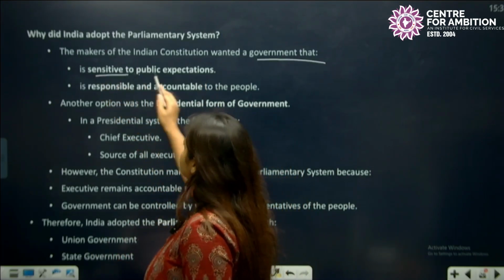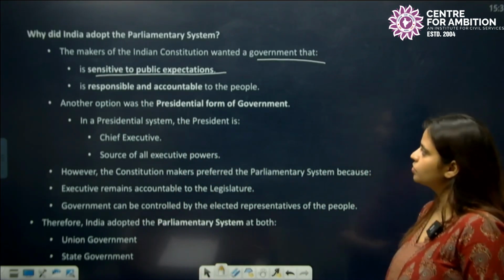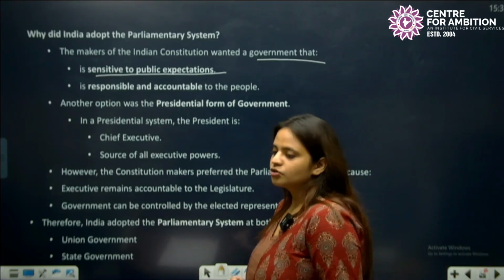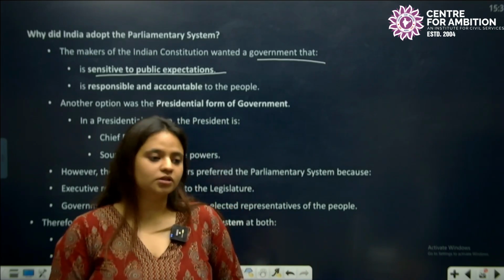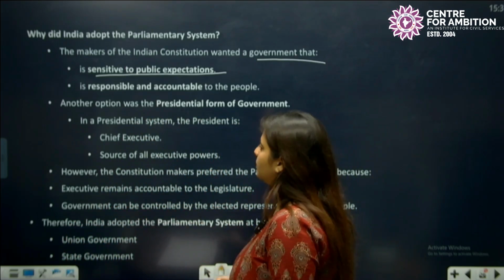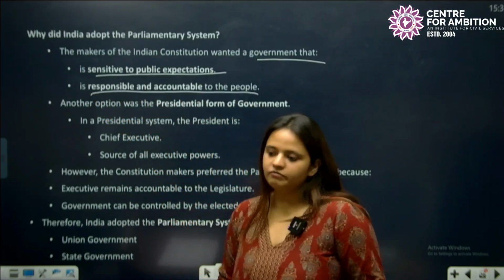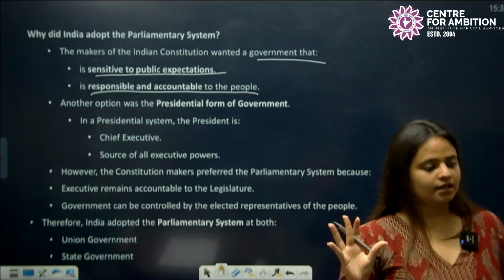Okay, so the makers of the Indian Constitution wanted that the executive, the government, should be sensitive to the public expectations, and they are responsible and accountable to the people. Okay, we did not want anything in extreme.